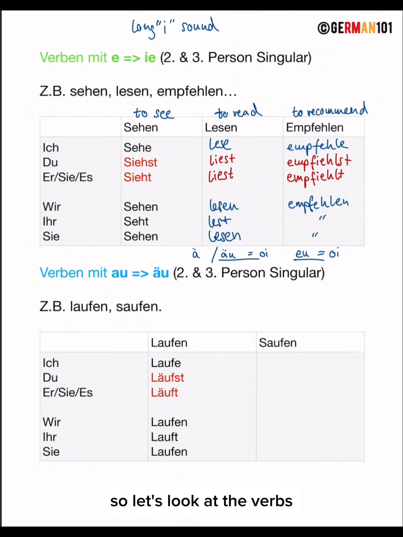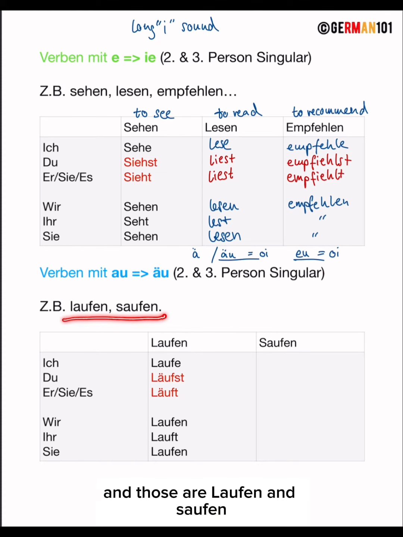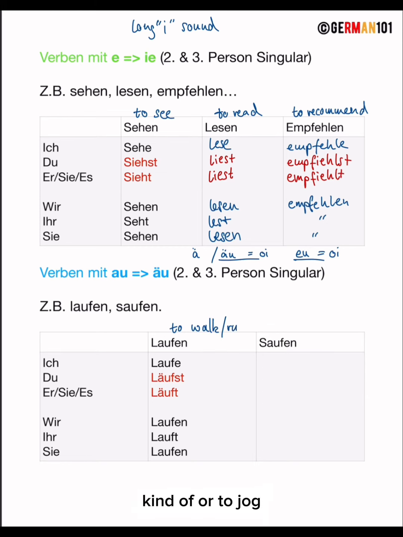Okay, so let's look at the verbs. There are actually only two verbs who have these stem vowel changes, and those are laufen and saufen. Laufen means to walk or to run, kind of, or to jog. There are also other verbs for this, but we use it a lot in German. And saufen means to drink a lot, and it's usually alcohol.